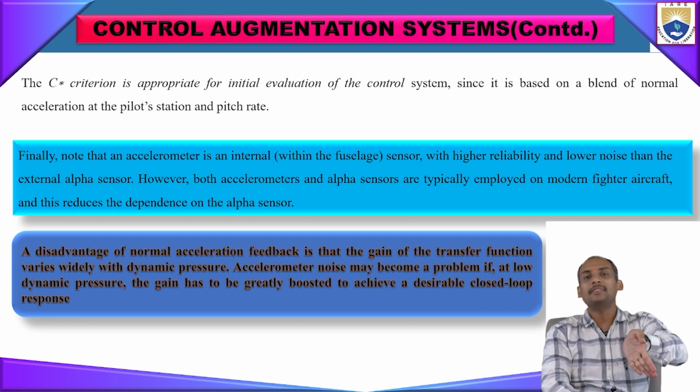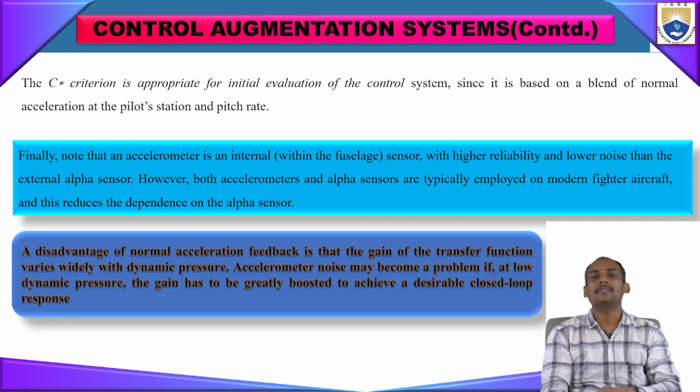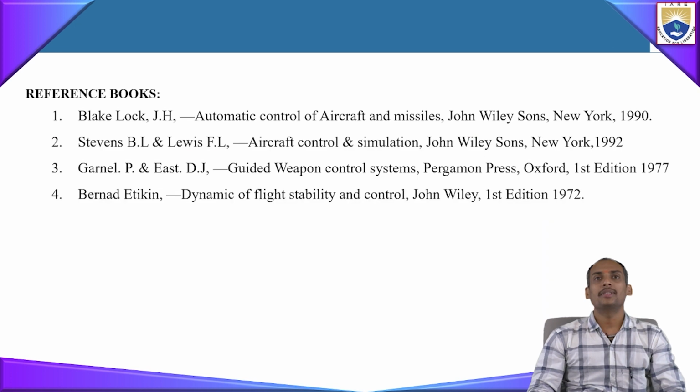If the aircraft goes into an unstable condition, these sensors automatically give information to the pilot, or if the pilot is unable to make it stable, the sensor can alter the operation and bring it back to a stable condition. So this is all about the pitch rate augmentation system.